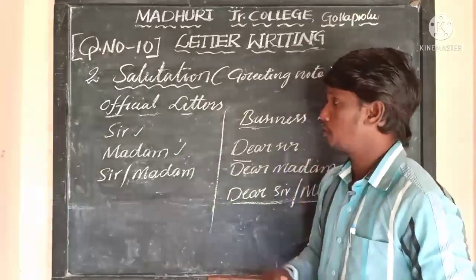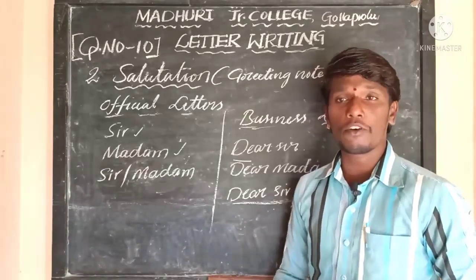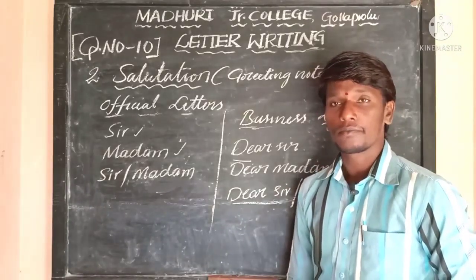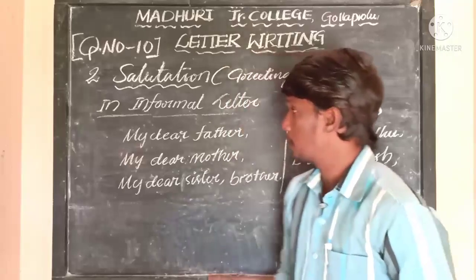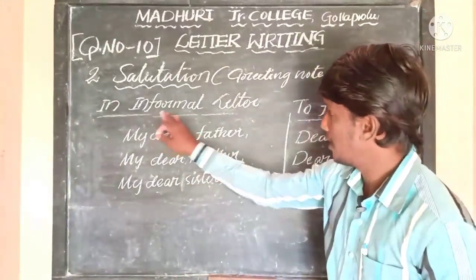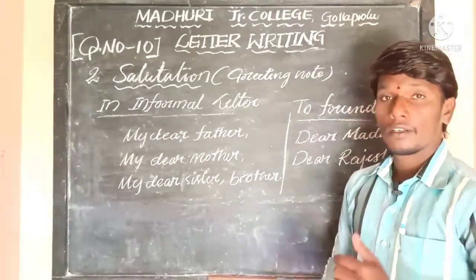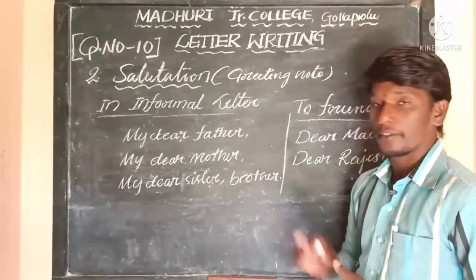Now let us know how a salutation would be in an informal letter. Right. Salutation in an informal letter will be like this. For example, you are writing a letter to your father.